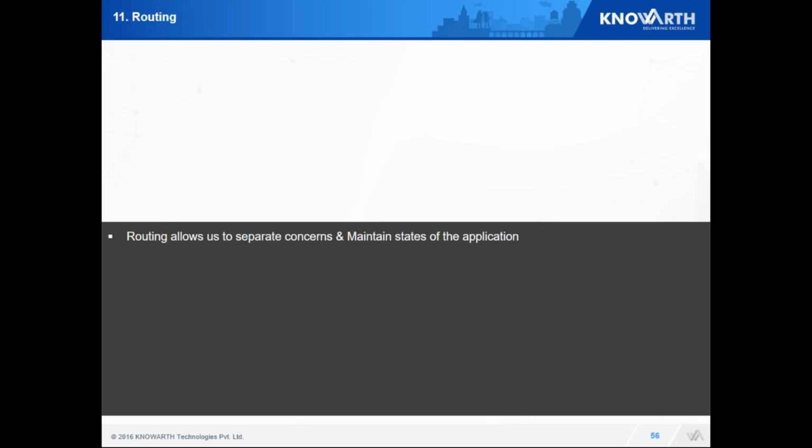So first we will see what routing is and why we need routing. Routing is basically just another method which allows us to separate our concerns. As you see in a single page, there is a hash followed by something. Now when I change it, something else should be loaded.